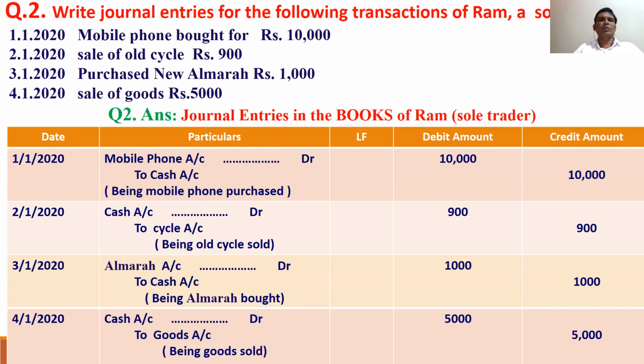Mobile phone bought, we bought. Mobile coming in, mobile debited. Cash going out, cash credited. Old cycle sale, cycle is going out, cycle credited. Cash coming in, cash debited. Purchase new almirah, almirah coming in, almirah debited. Cash going out, cash credited. Sale of goods, goods going out, goods credited. Cash coming in, cash debited.